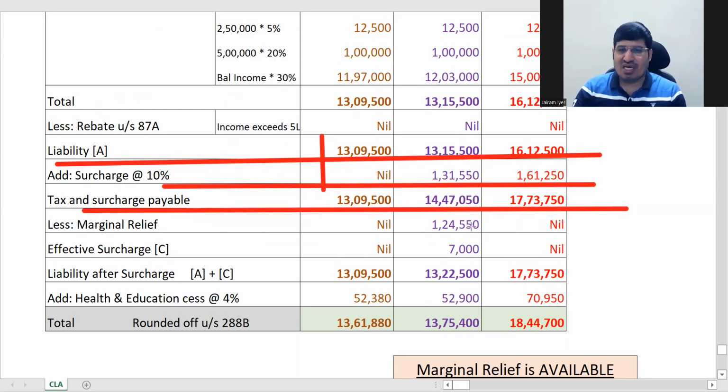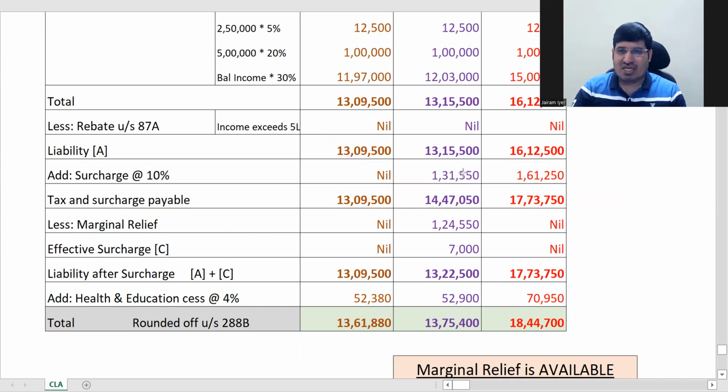So here what you are giving is the relief which we computed above, 124,250. What this means is that your surcharge actually is not this much, as this much relief you have got. So now from this tax you will deduct this relief and you will get this. This is now your tax liability after taking into consideration marginal relief.